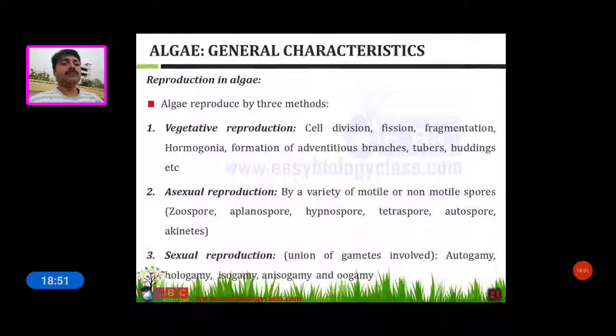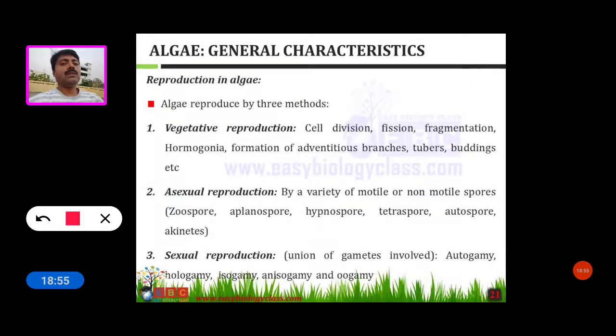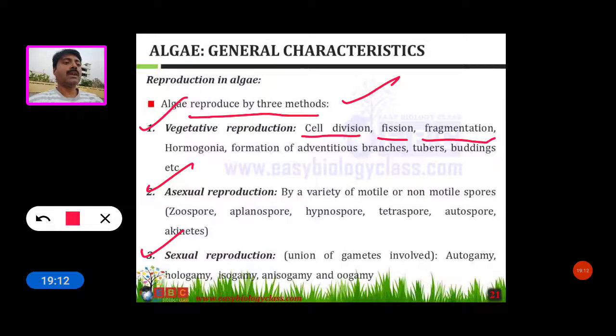Now see reproduction in algae. Algae reproduce by three methods: vegetative reproduction, asexual reproduction and sexual reproduction. Vegetative reproduction takes place by cell division, fission, fragmentation, hormogonia, formation of adventitious branches, tubers and budding.